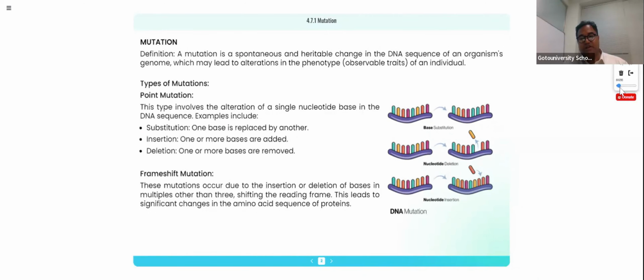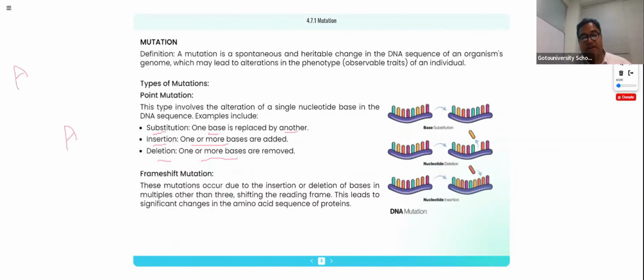Now, mutation causing agents are called mutagens. So there is point mutation. First is substitutional mutation, another is insertional mutation, another is deletion mutation. One nitrogen base is replaced by another nitrogen base, one or more bases are added, and one is removed. Okay, but they're not told about additional mutation. So that probability is also there.